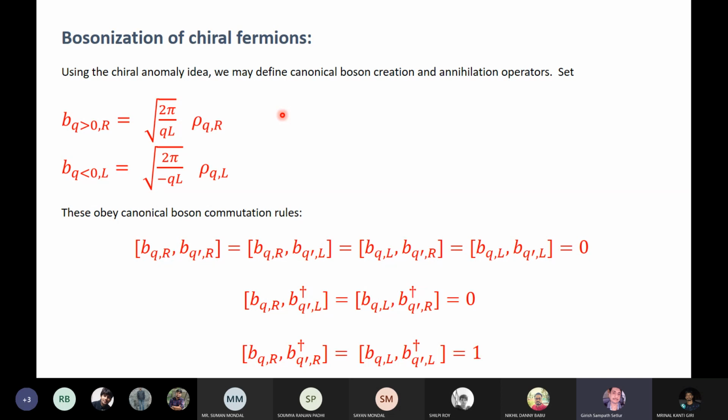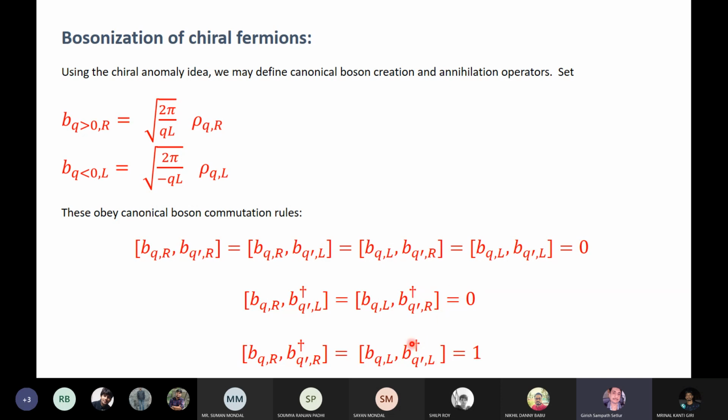And because of that, rho and rho dagger don't commute. If both are right or both are left, of course. If one is right and one is left, they will of course commute because they're different species altogether. Otherwise, they commute in this way.